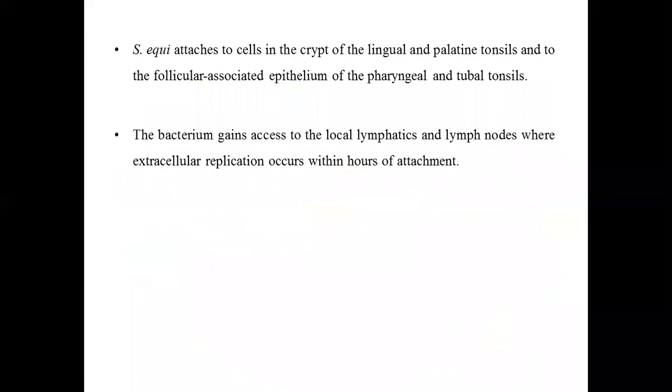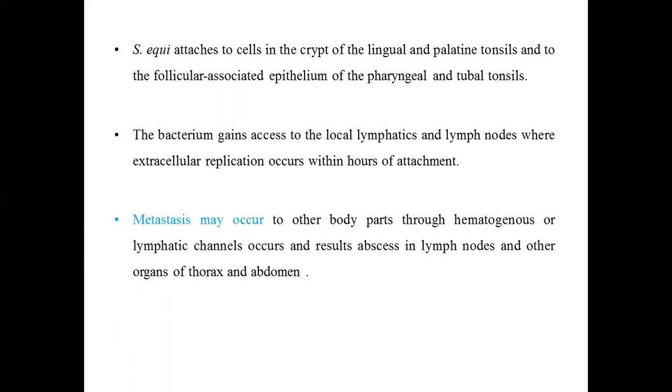Next, this bacteria from the tonsil region, from the oral mucosa region, can gain access to the local lymphatics and the local lymph nodes like submandibular lymph nodes, retropharyngeal lymph nodes, where they replicate, and after replication, there are chances that metastasis can occur and they can spread to other visceral organs through blood or by lymph vessels. So metastasis can occur. It is not the usual route. If it occurs, then whole body visceral organs can be affected.